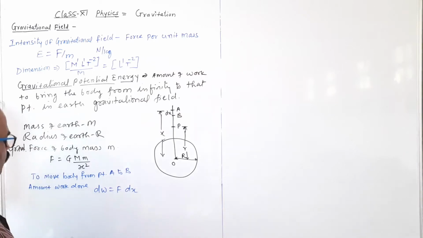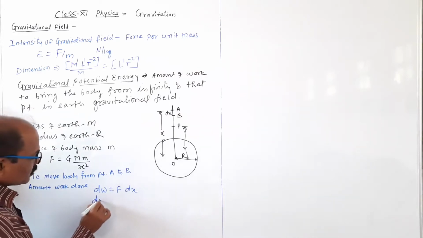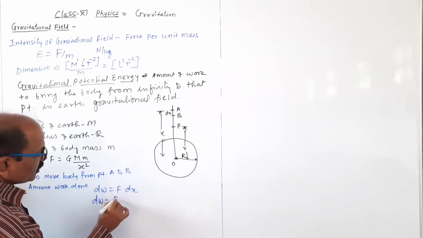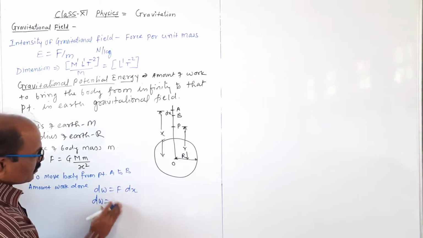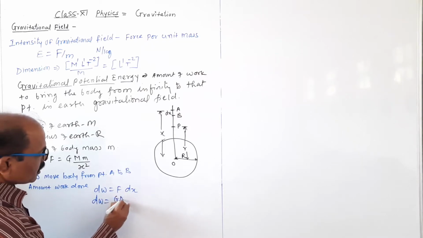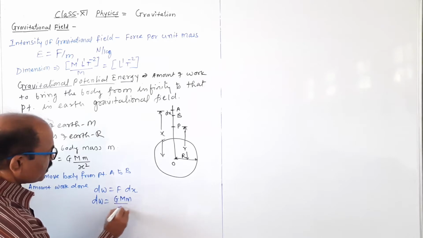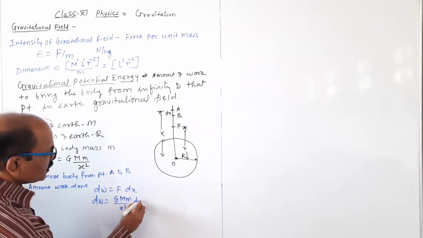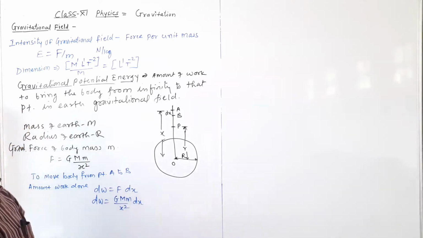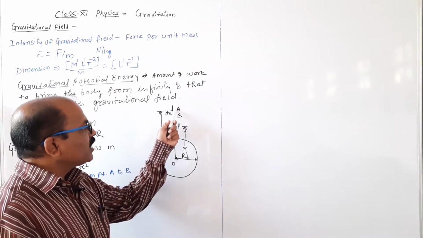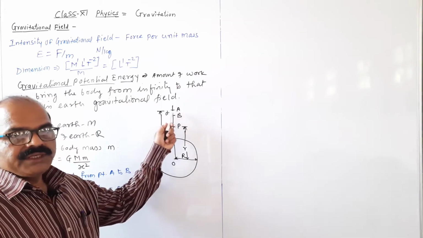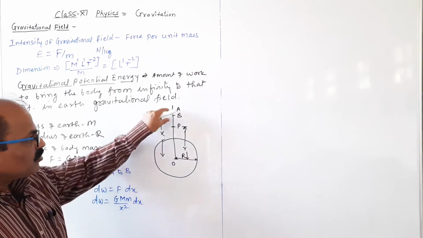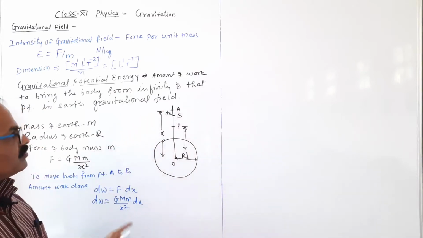So this is the small amount of work done, dW equal to F कितना है. F equal to the gravitational constant capital G, capital M, small m divided by x square into dx. This is the small amount of work done to move the body A to B. A to B मूव करने में स्मॉल डिस्प्लेसमेंट dx मूव करने, this is the work done.